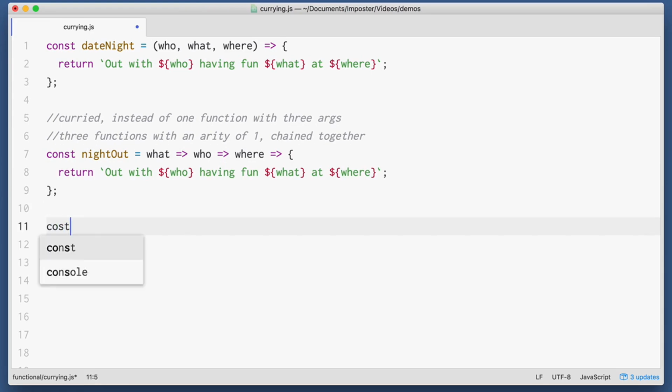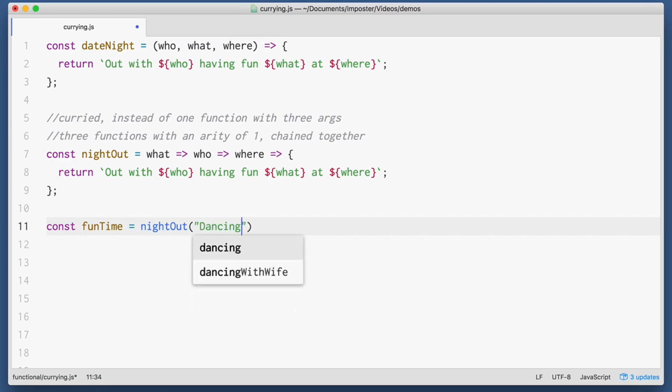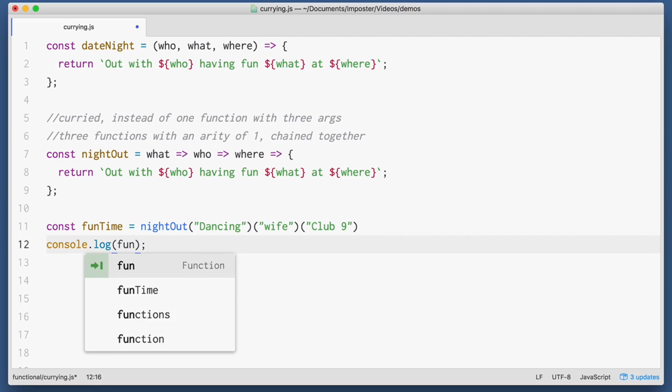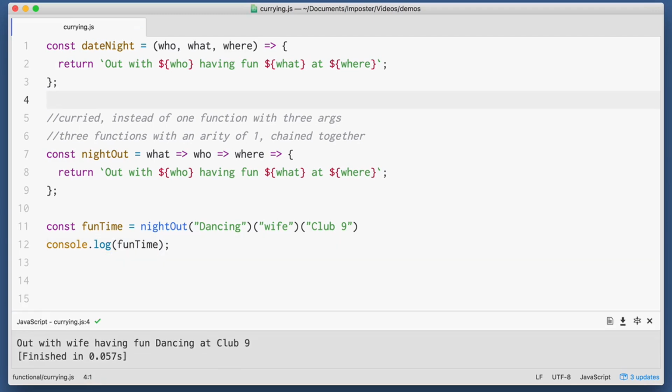This looks a little bit weird, doesn't it? Especially if you're not used to lambdas. But how might we use this function? Take a look at this. I create a new variable, call it funtime, and then I'll invoke our nightout function. And then I'll invoke the next function and the next in line. 3 functions in a row. If I take a look at the output, you can see we have a final string. Does this look familiar to you? It should. It's function application. It's the exact thing we did when applying values to functions in lambda calculus, in the lambda calculus chapter of the book. Now, I know what you're thinking.